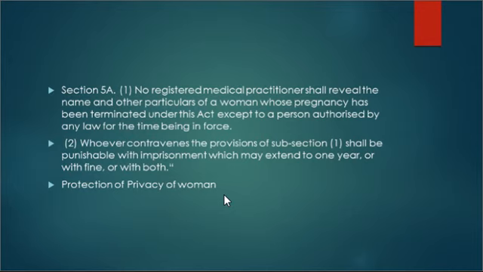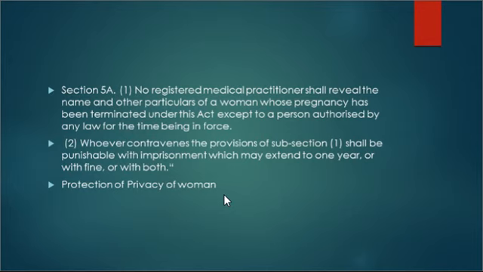That means a registered medical practitioner will not reveal the name and other particulars related to a woman whose pregnancy has been terminated, right? Obviously, with the exception of a person authorized by any law for the time being in force.